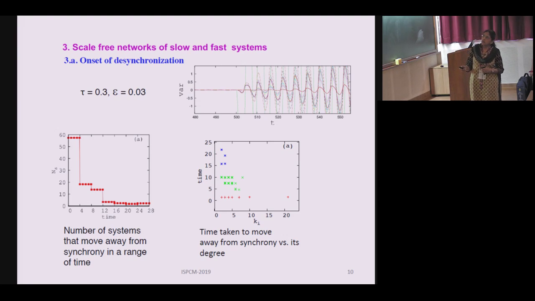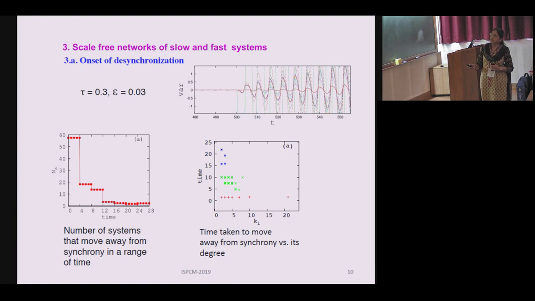But here I would like to concentrate on a slightly different thing. We ask the question: suppose initially all systems have the same time scale and they are all synchronized, and then due to some reason, either by a control from outside or due to some defect in one of the systems, etc., one of them goes slow. So how does the slowness of a single system in the network affect the dynamics of the whole network? Of course, they will move out of synchrony.